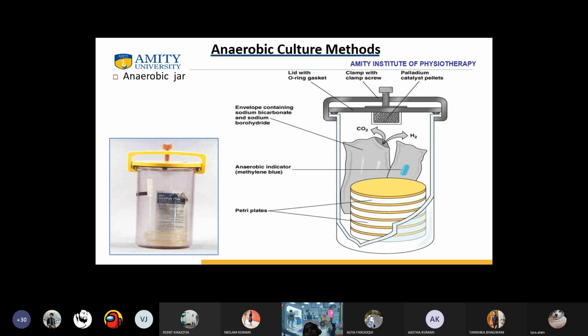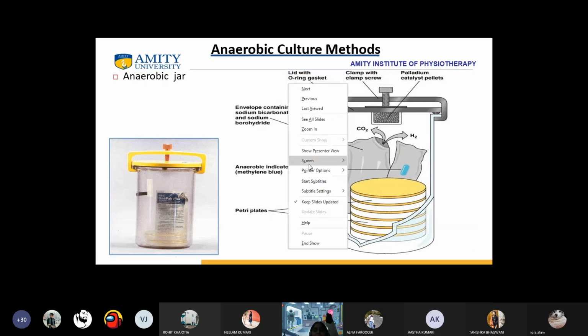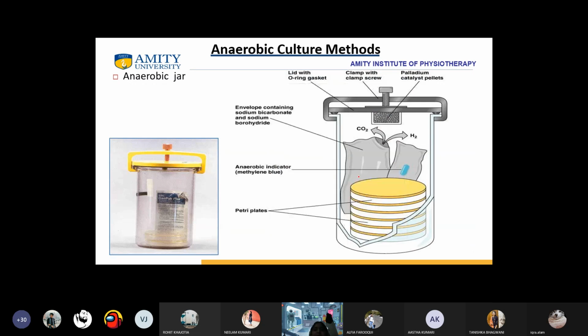These anaerobic culture media, they have an anaerobic jar, which consists of Petri plates, an anaerobic indicator, which is made up of methylene blue. And the envelope contains sodium bicarbonate and sodium borohydride. And then there is a lid with O-ring, basket and clamp with clamp screw and palladium catalyst pellets. This is something very important from examination point of view.